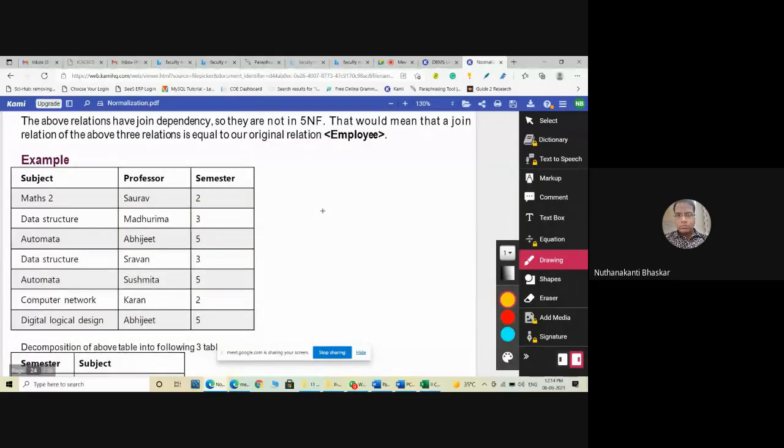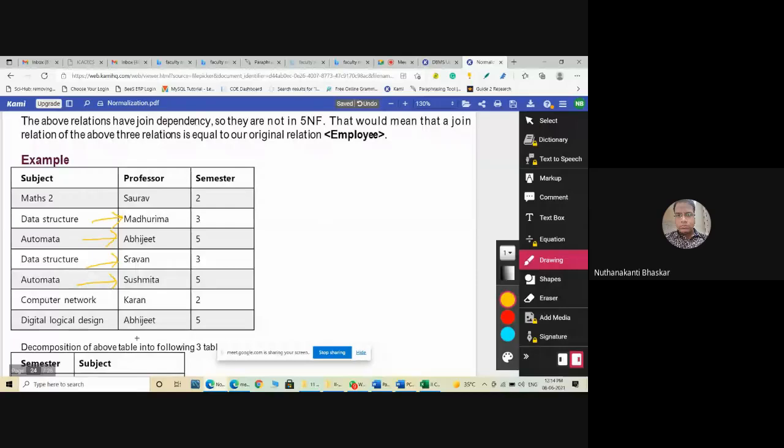So please tell me, this is one more example: subject, professor, and semester. Data structure, Madhurima, sometimes Shravan. In the same way, Automata, Abhijit, and Susmita.